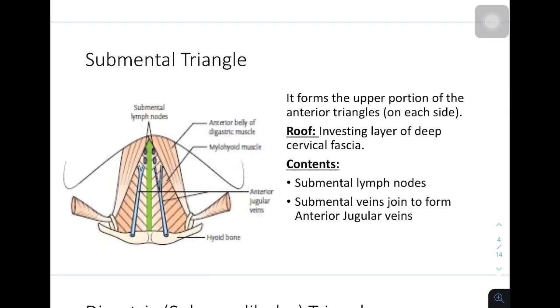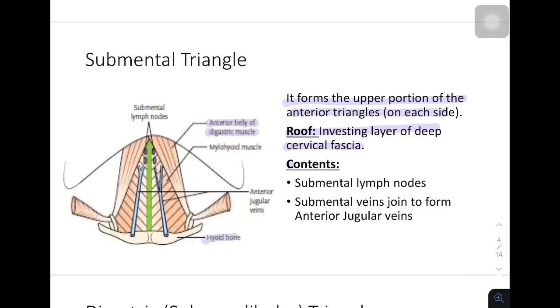Coming to the submental triangle, it forms the upper portion of the anterior triangle on each side. The roof is formed by the investing layer of deep cervical fascia. So the roof of all the subdivisions of the anterior triangle is formed by the investing layer of deep cervical fascia. Now coming to the boundaries of the submental triangle, it is bound by the anterior belly of digastric muscle, the base is formed by the body of the hyoid bone, and medially it is bound by the median fibrous raphe formed by both the bellies of the anterior digastric muscle.